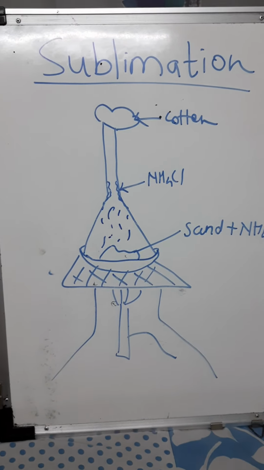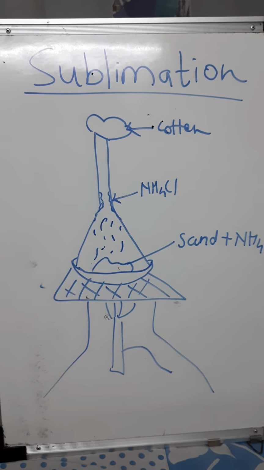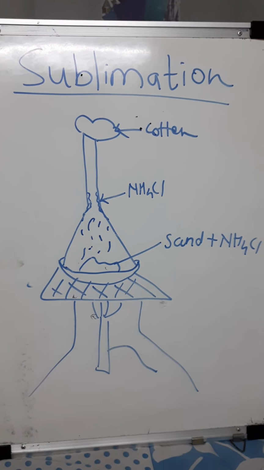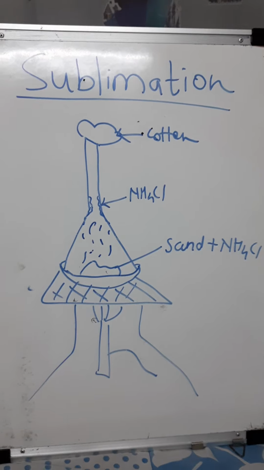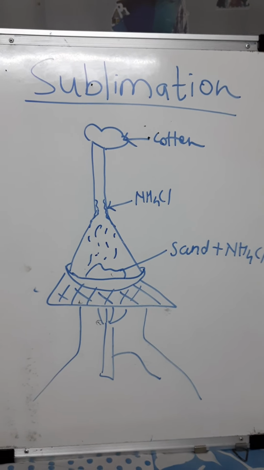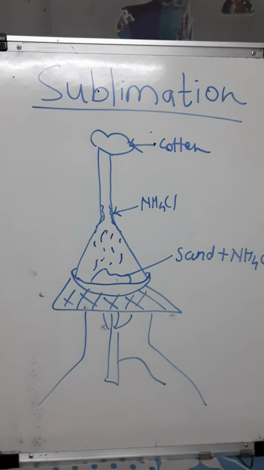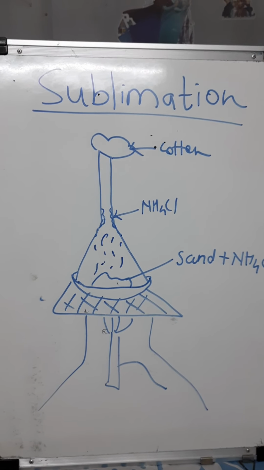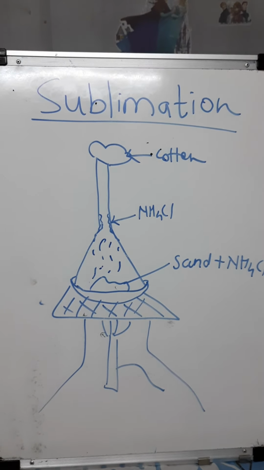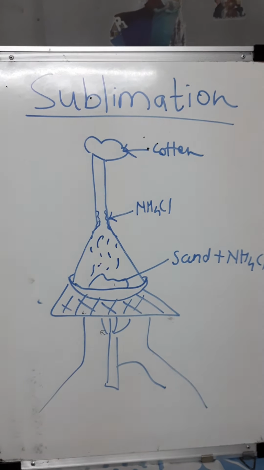See what we are doing here. In this process, the volatile material, the sublimate, changes into vapor by heating, and again after cooling changes into solid, and therefore can be separated from the non-volatile material, that is the non-sublimate.